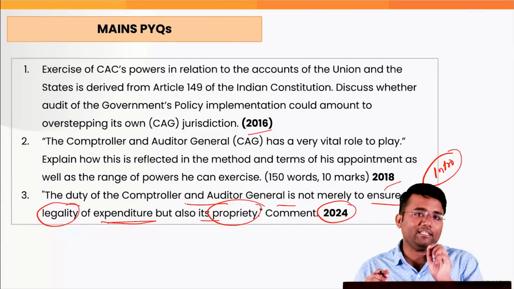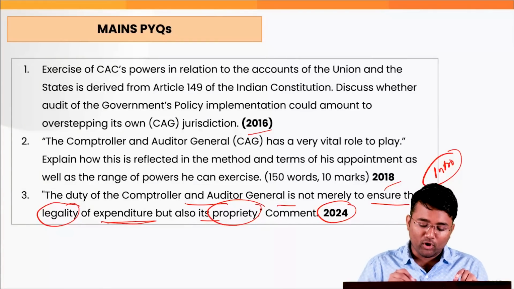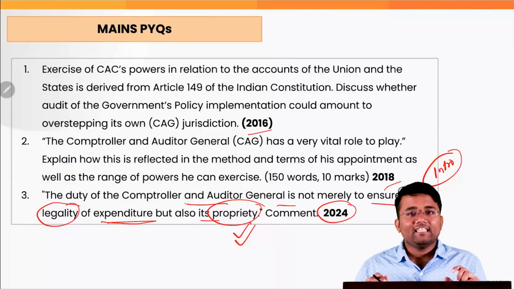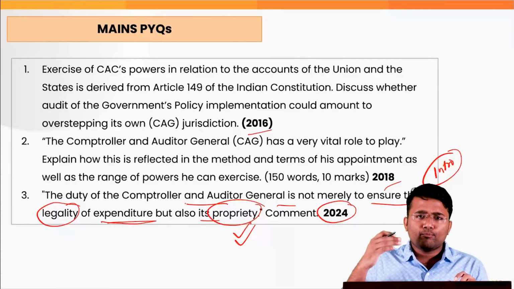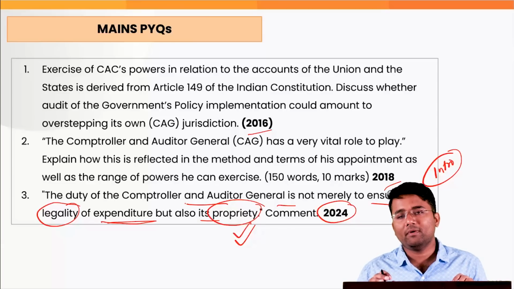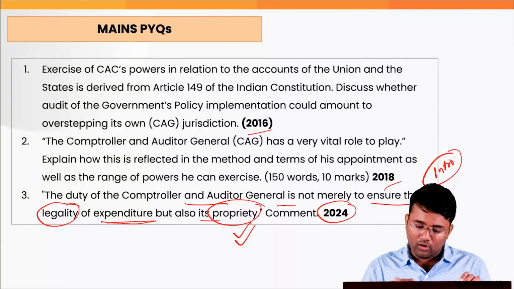Also, why propriety audit is very important in a democratic country like India. The importance of this particular audit you will give under a separate heading. Then you can give a way forward to improve the process of propriety audit, or you can just conclude by mentioning the significance of CAG as well as the propriety audit.